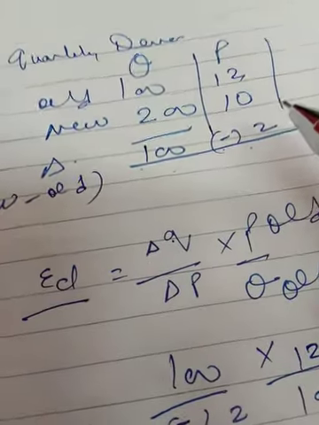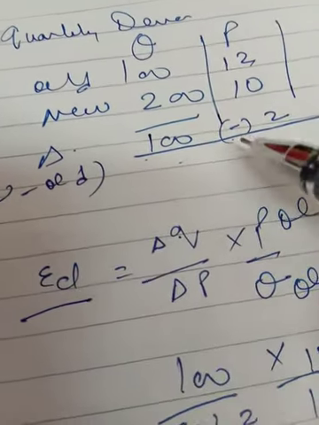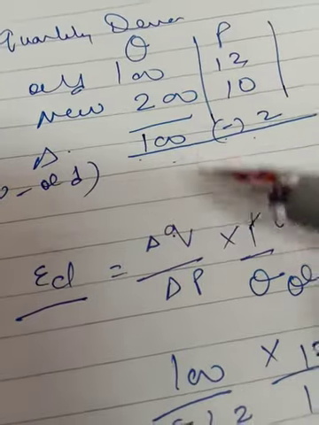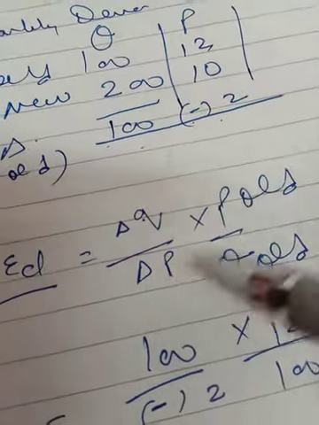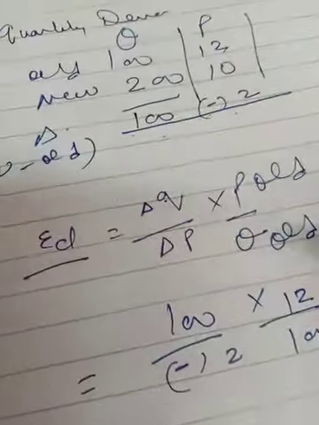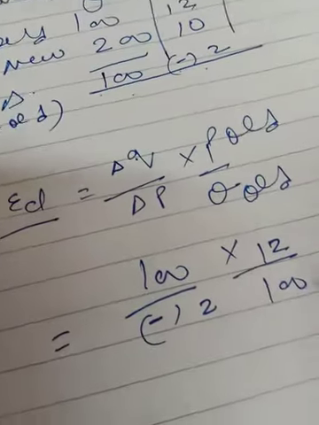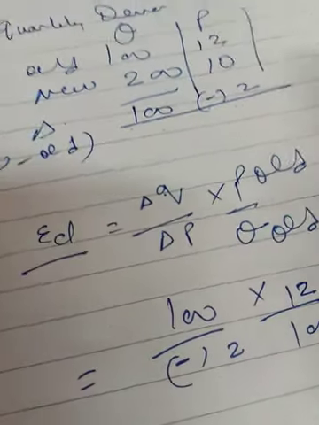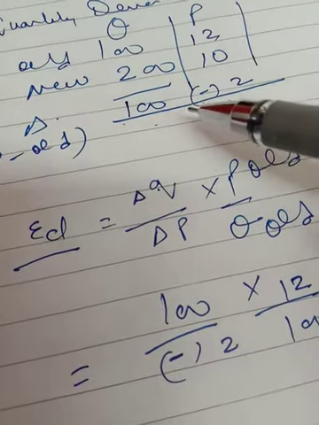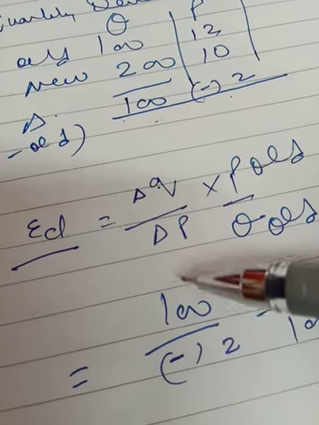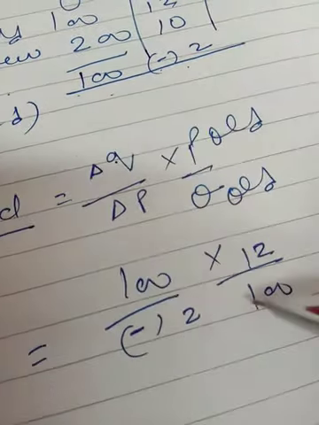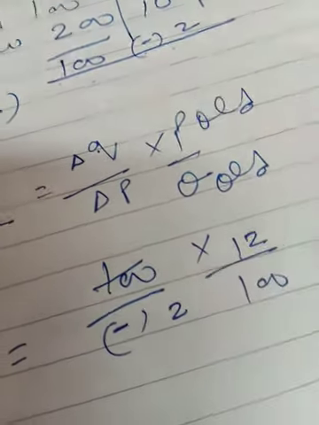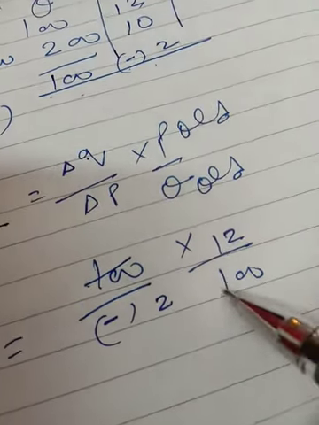Now, when the marking scheme is made, the marks are given as per the step method. So if you write the formula, you will get marks for the formula. If you put in all the figures, you will get marks for that, and if the answer is right, you will get the whole mark. So this is it. Now if you cancel it out, the answer will be minus 6.